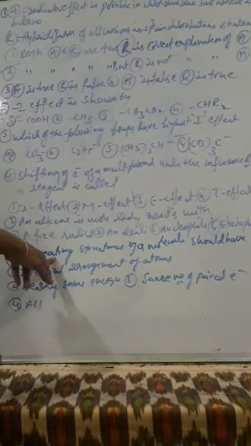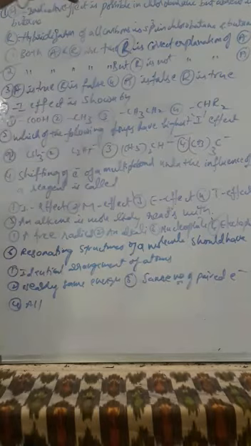Next, seventh one. Which of the following substituents has positive mesomeric effect? Mesomeric effect is the displacement of electrons through the conjugate system.